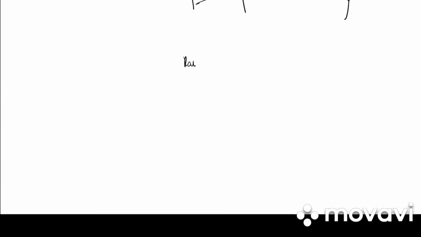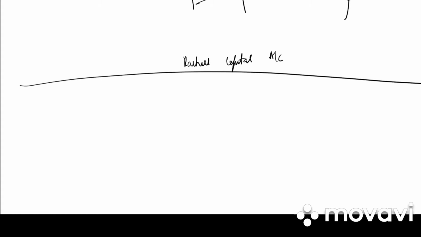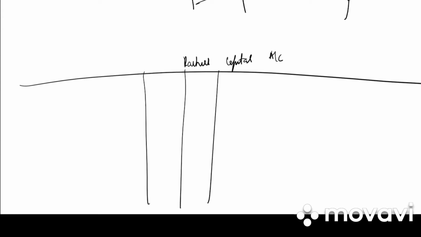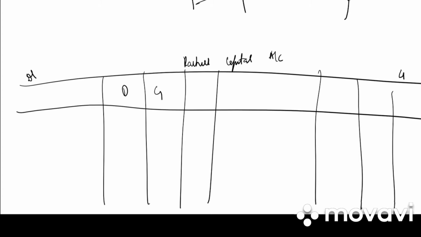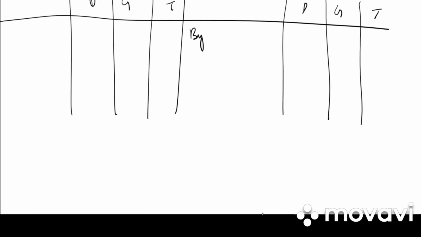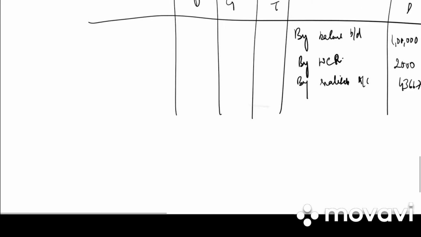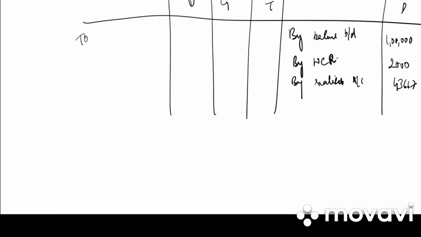Next we'll be preparing partners capital account, DGT, DG and T. We have debit side, credit side, particulars DGT. First step is to bring down the balance. By balance brought down 1,50,000. G's balance is on the asset side, so to balance brought down 20,000.